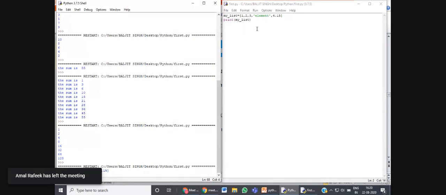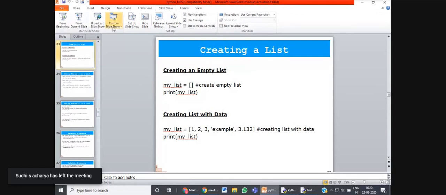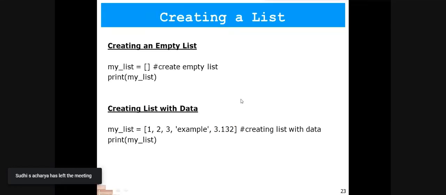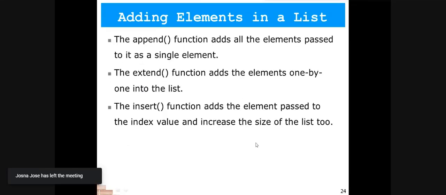The name of the list is my_list, so the list is printed here. Let's see what more we can do with lists. We can add elements in a list. Here we have just created the list by giving some values, four or five values.